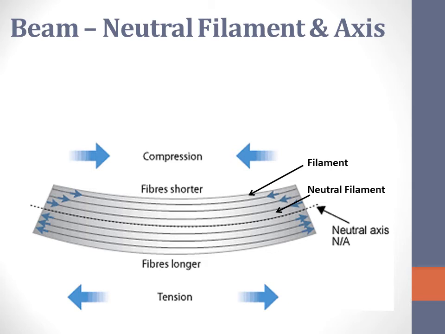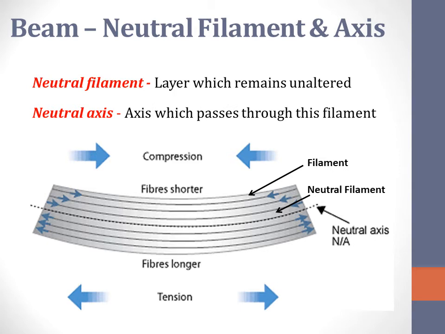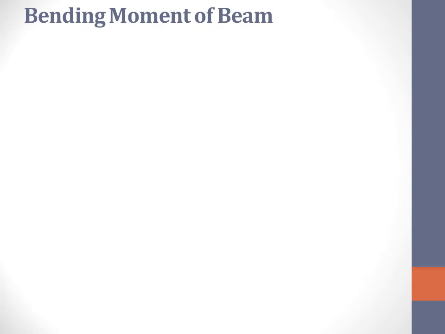The filament which is present at the center and remains mostly unaltered is called the neutral filament. It is shown by this dotted line. Similarly, we have a neutral axis, and the neutral axis is the axis which passes through this filament. A point to be noted here is that any deformation on the filament is always measured with reference to the neutral axis.